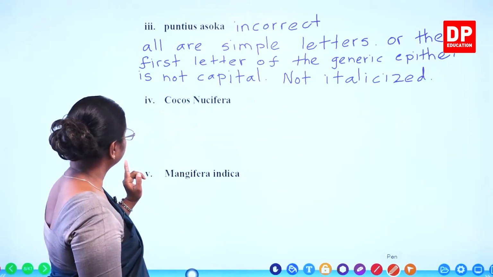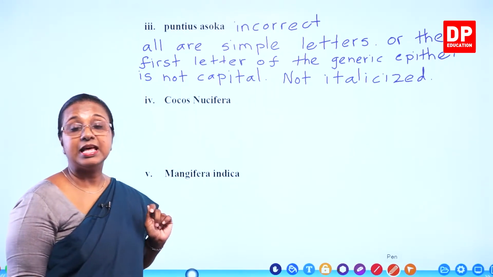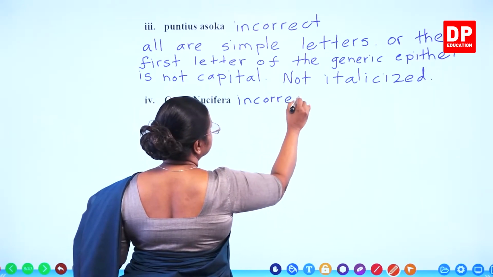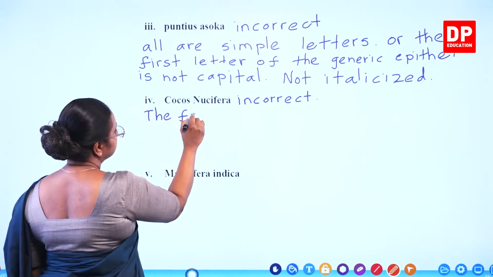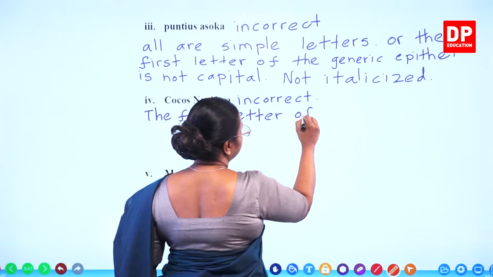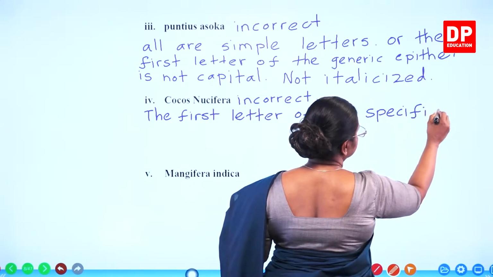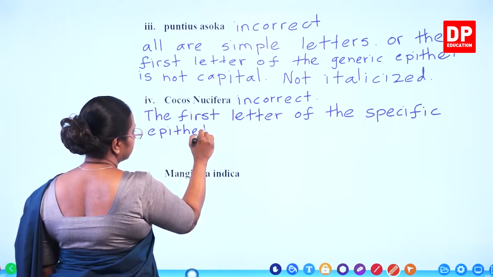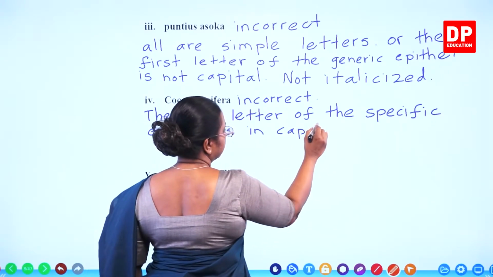Generic epithet is correct, but the specific epithet, the first letter is capital. That is incorrect. So, here also incorrect. The first letter of the specific epithet is in capital.